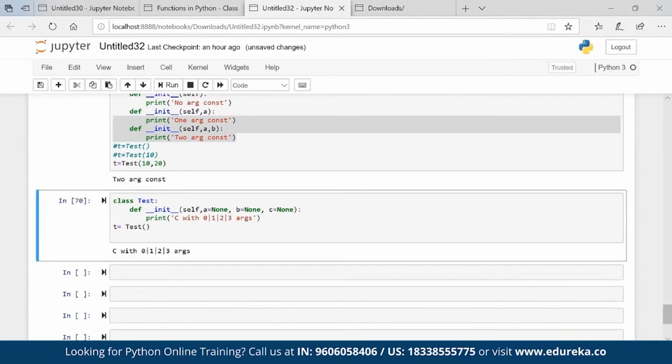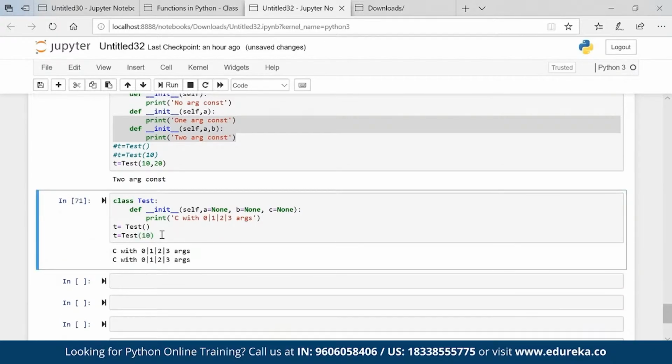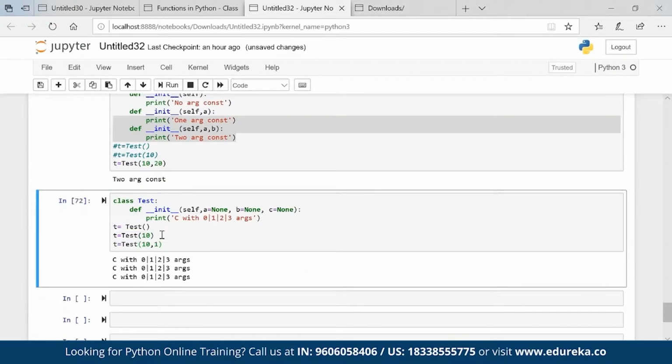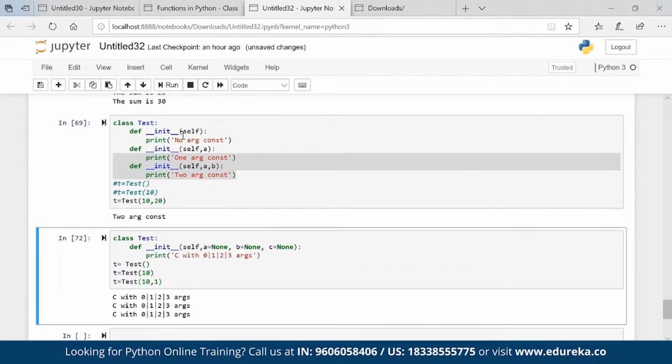Will this work? Yes, absolutely. P equal to test 10. Will this work? Absolutely. All are working fine. That is how it behaves, right? When we create multiple constructors, the last constructor will take the priority, guys. Now why is it so? That is the behavior of Python.